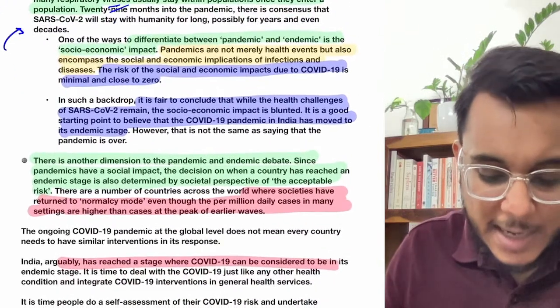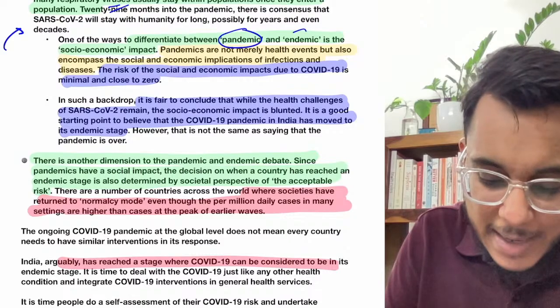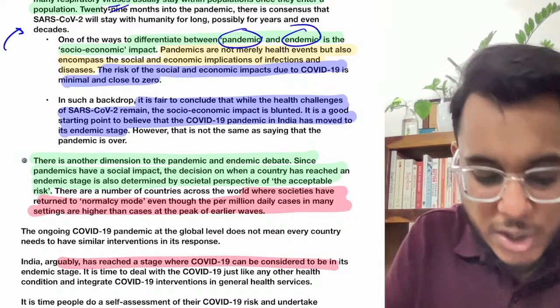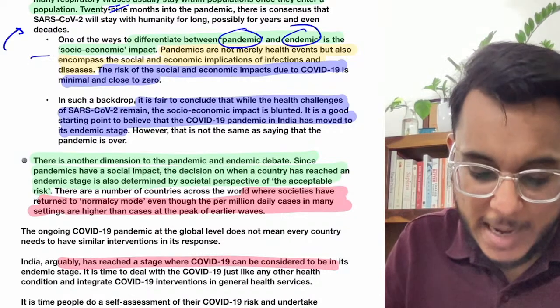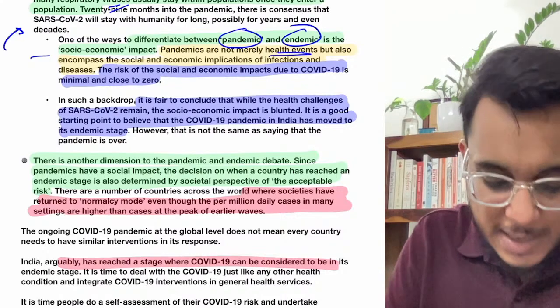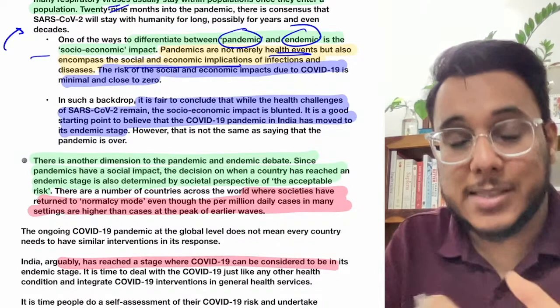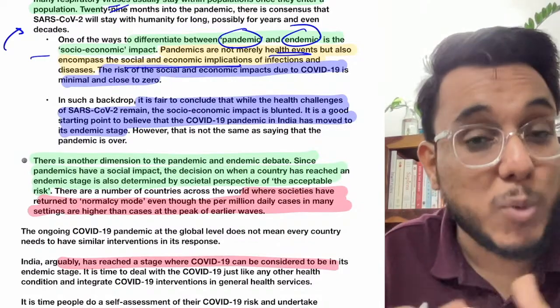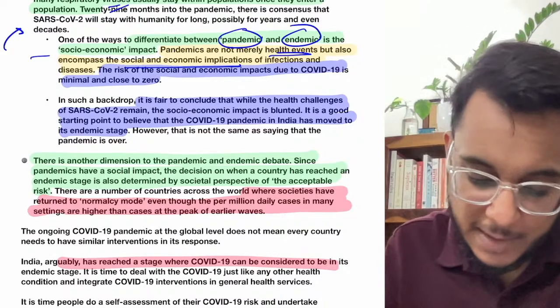Now it has been said that we need to differentiate between the pandemic and endemic. The differentiation can be made on the basis of the socio-economic impact. Guys, it has been said that pandemics are not only health events; rather, they encompass social and economic implications that are very high. Poor people and everybody is infected by that.